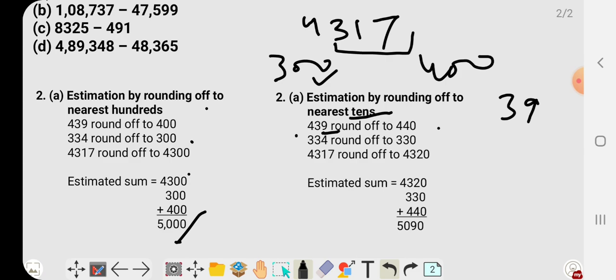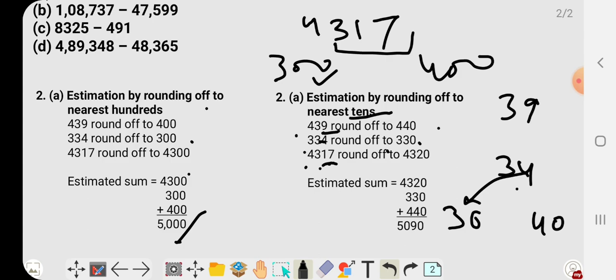And 334 is rounded off to 330. Why? Because we have to focus on only the last two digits, which is 34, and we know that 34 lies between 30 and 40, and it is nearer to 30, so it will be estimated as 30. So it will become 330.